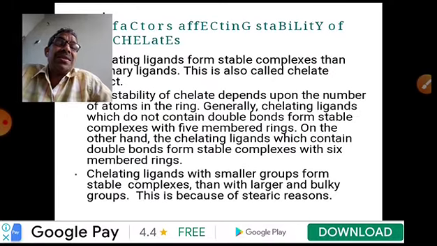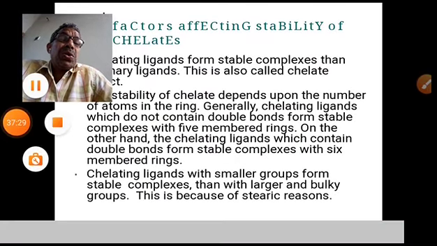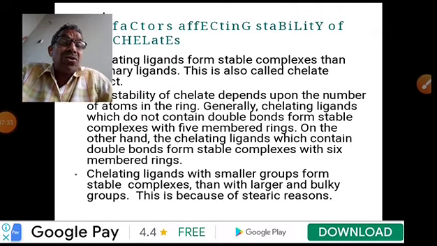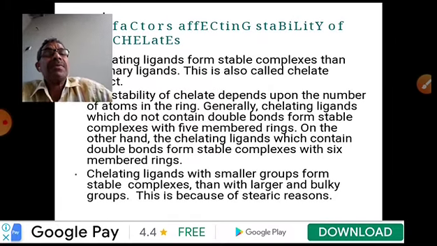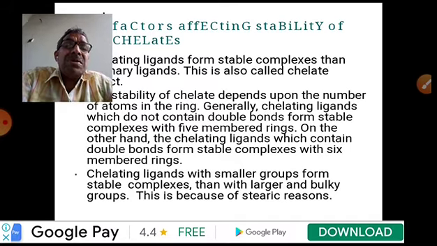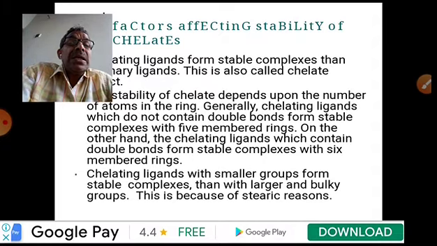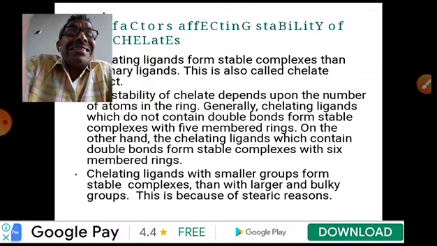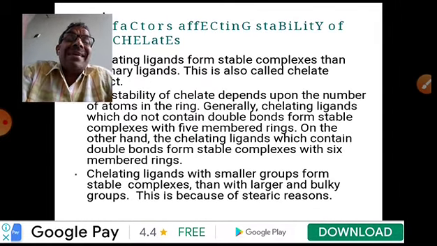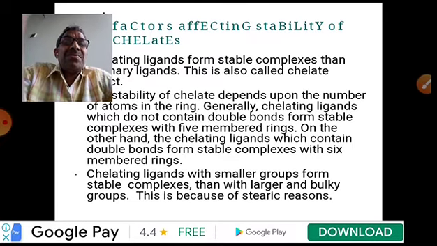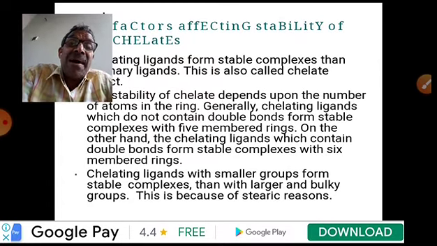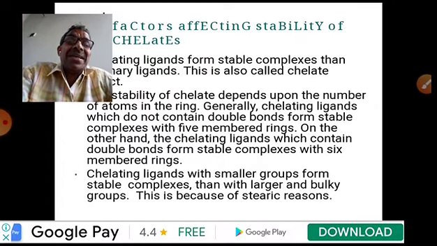So that is today's class. Today we discussed the definition of coordination compounds and terms. In the last class, and in this class especially, we discussed ligands. What are ligands? How many types? Different examples.